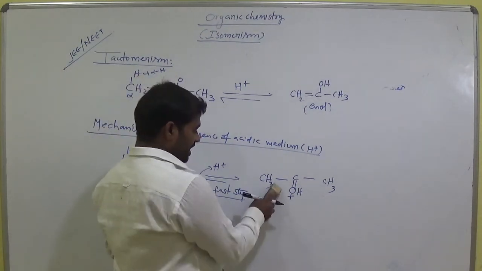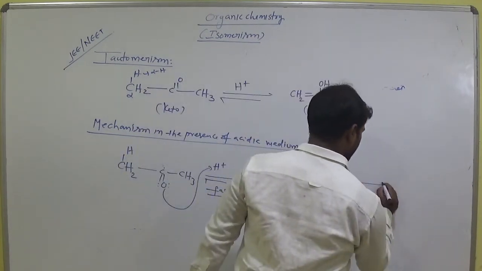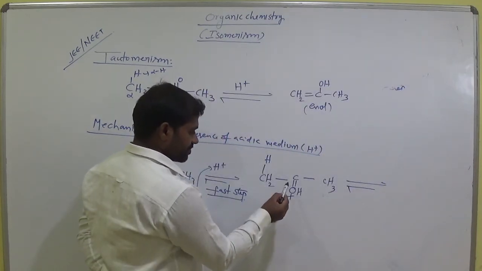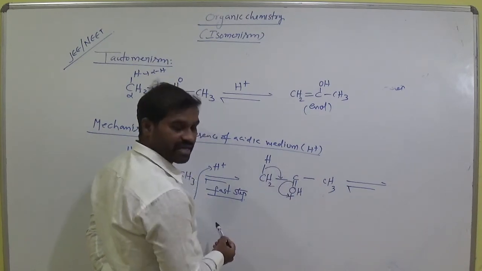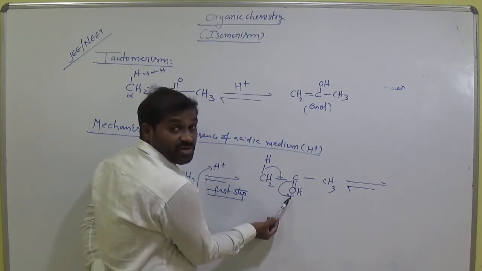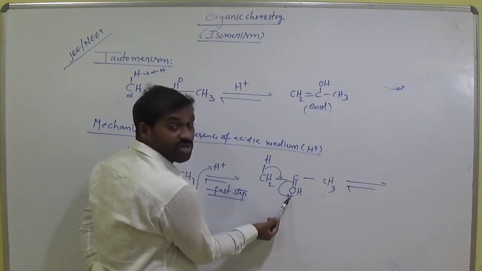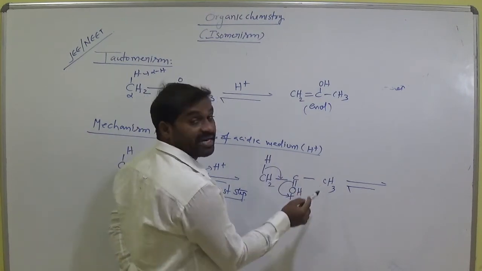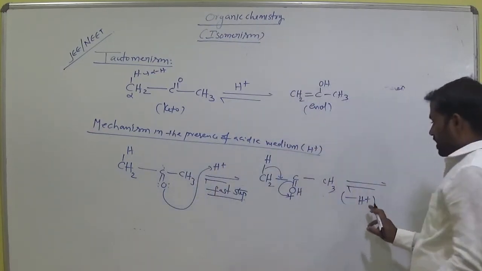Let's see now. Here I can write this CH2 and H, am I right? Now this bond is in between and this bond is here. So here one bond breaks down. The positive charge becomes neutral because the electron shifts to the positive, and one bond breaks down, and this H is eliminated as H plus.